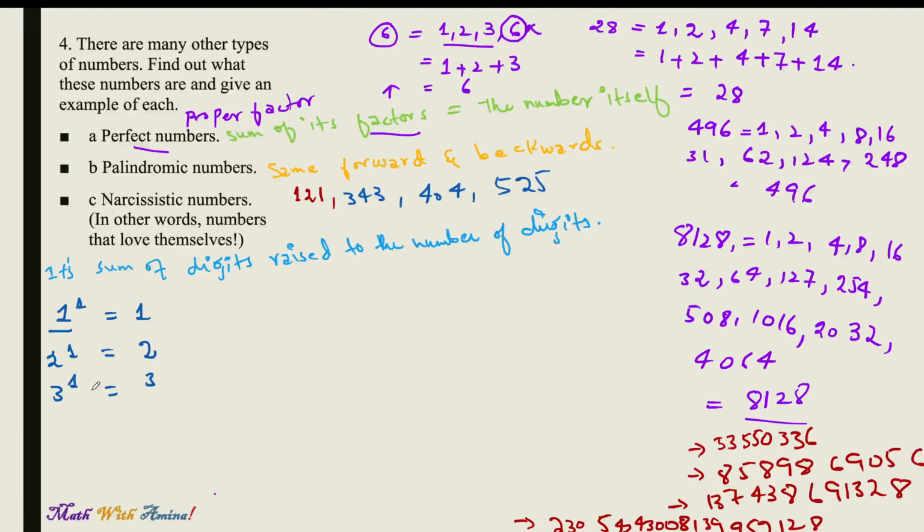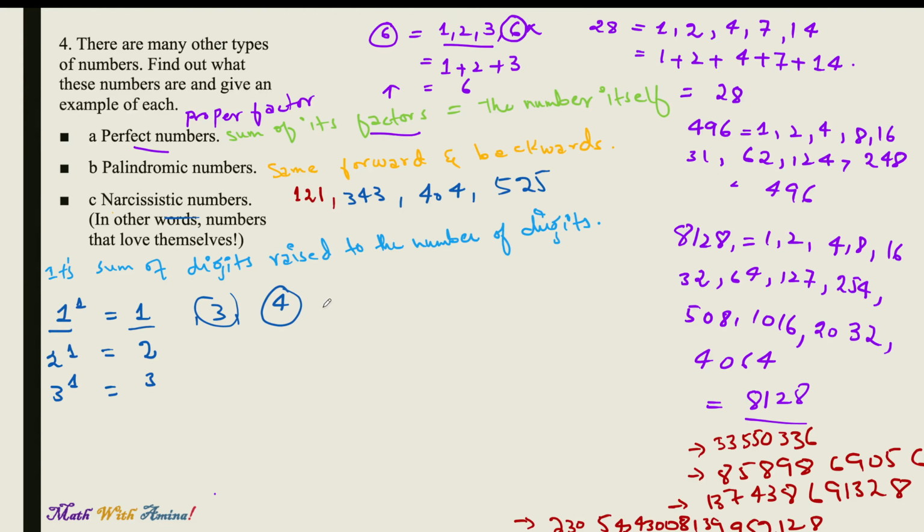Now coming to the 2 digits, there is a fun fact that we do not have any 2-digit number that is narcissistic. It can be a 1-digit, 3-digit, or 4-digit number. For now, we will consider up to 4.